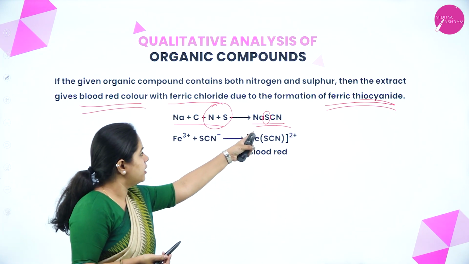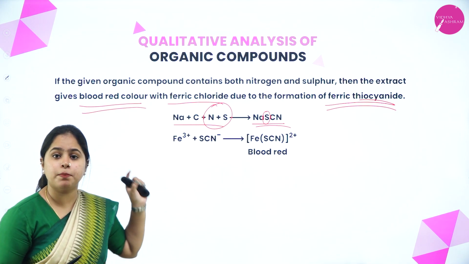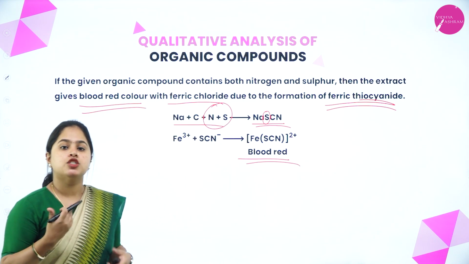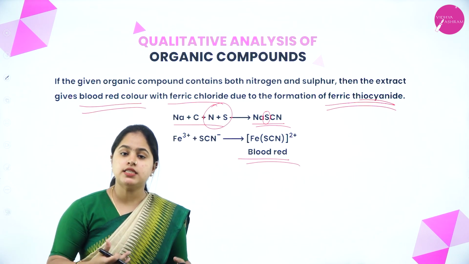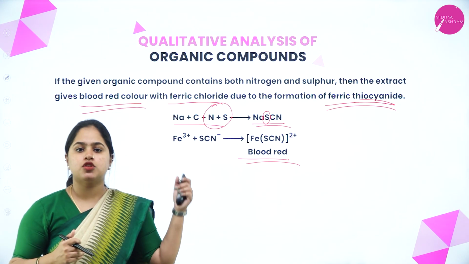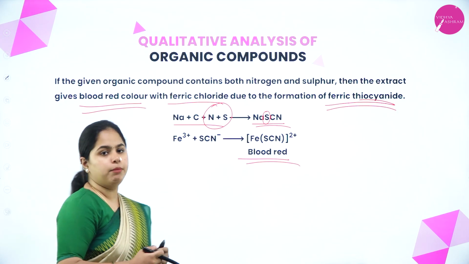So now when this sodium thiocyanate reacts with ferric chloride, instead of getting Prussian blue color, you will get a blood red color, right? So this is when there is sulfur as well as nitrogen present in your organic compound, right? So this is the detection when both of them are present. Instead of Prussian blue color, you will get blood red color.